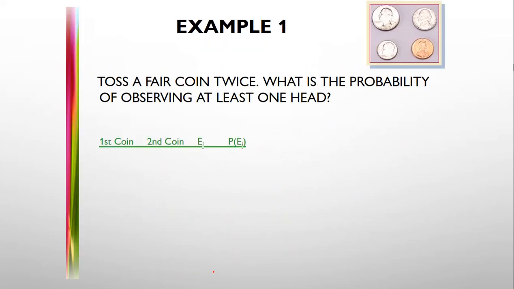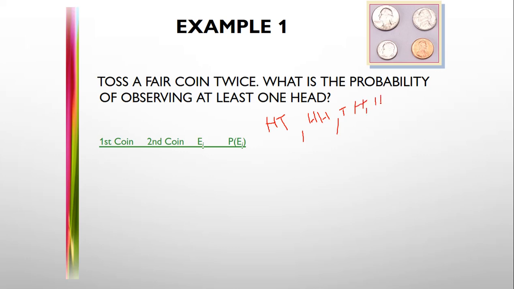Now we can see some examples of probability. For example, toss a fair coin twice. What is the probability of observing at least one head? I can toss one coin two times, which means I get head, next time I get tail. This is one chance. Then head head, this is chance 2. Tail head, this is chance 3.